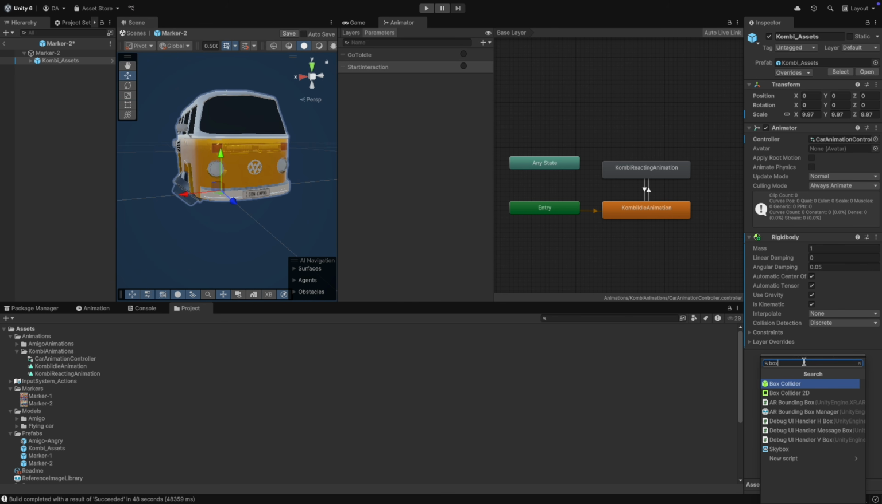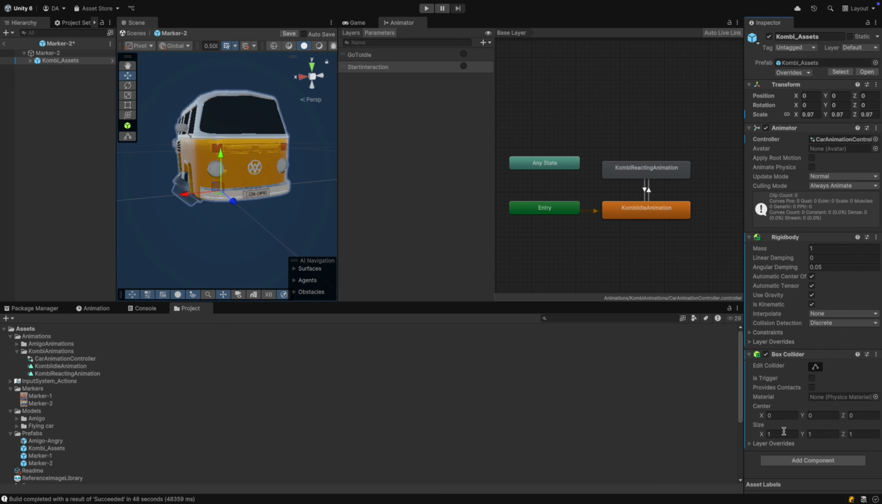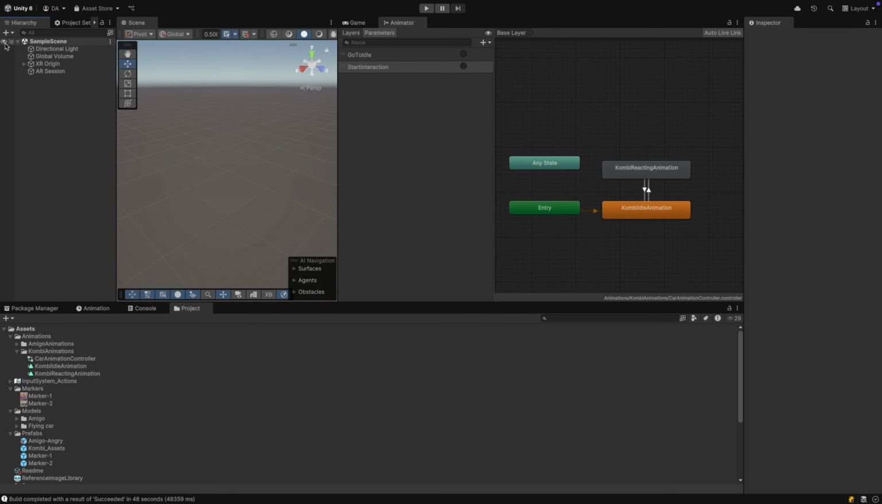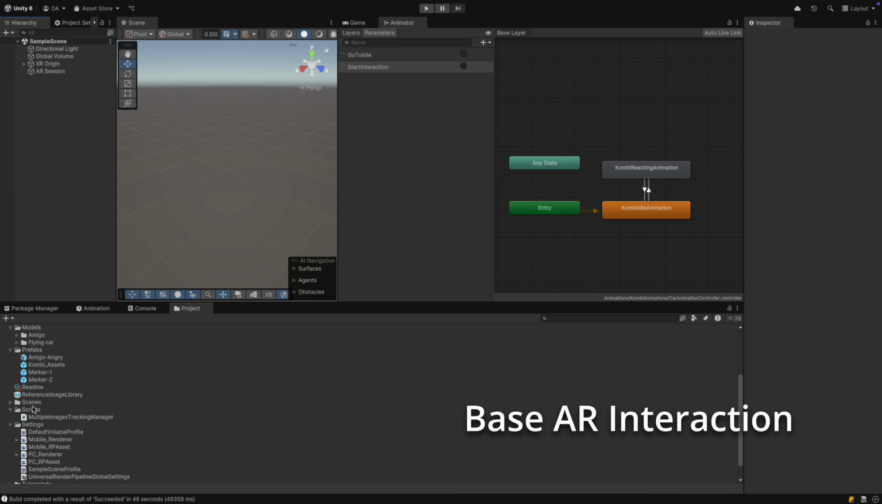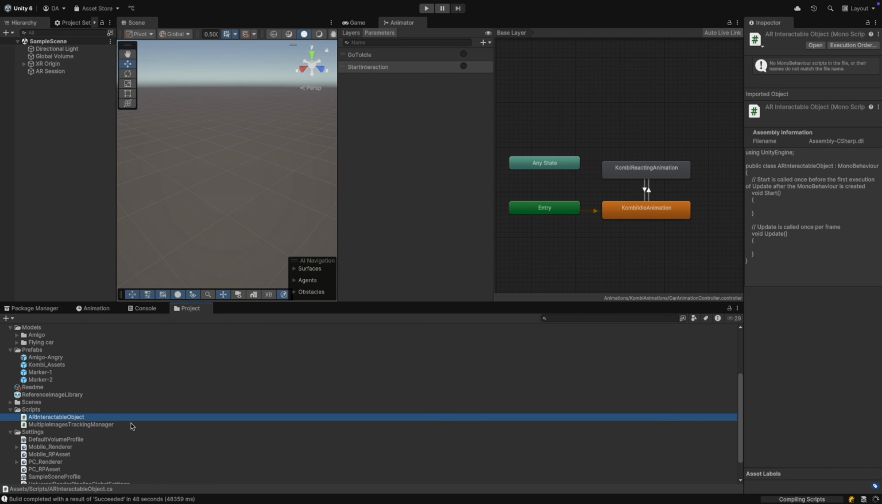Add a box collider. Set the size to 0.3 in X, Y, and Z. Check its trigger and save. Now in Unity, on scripts create AR interactable object and open it up.